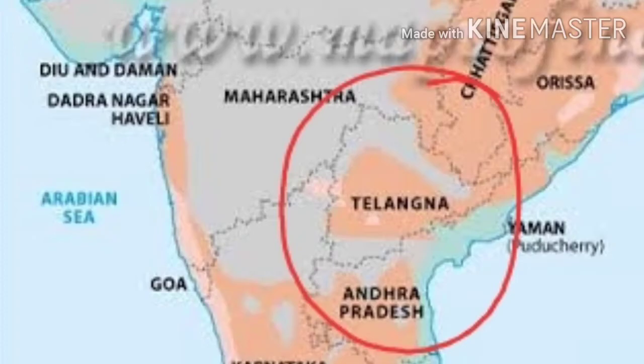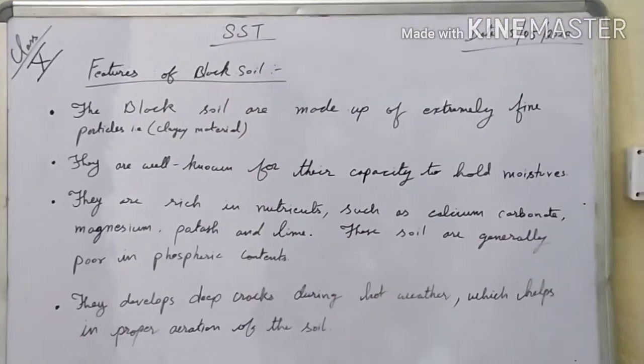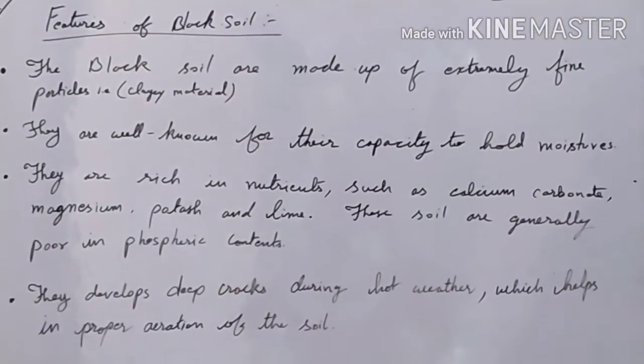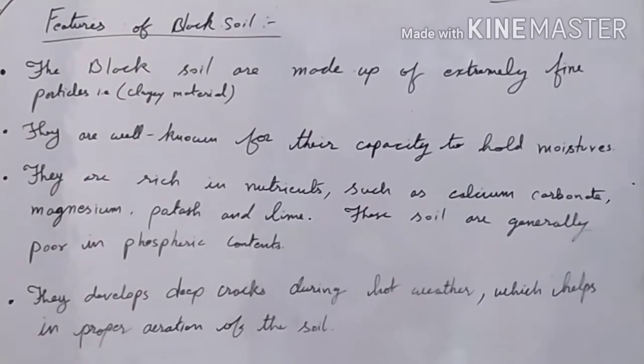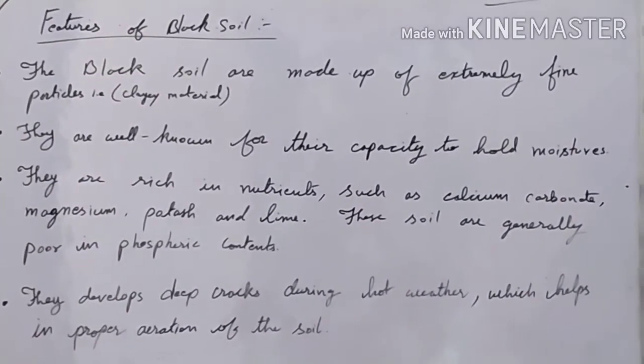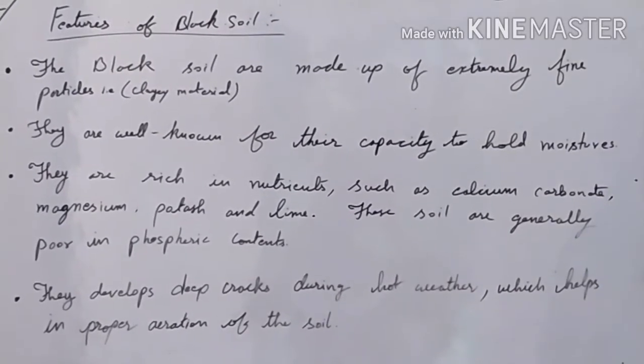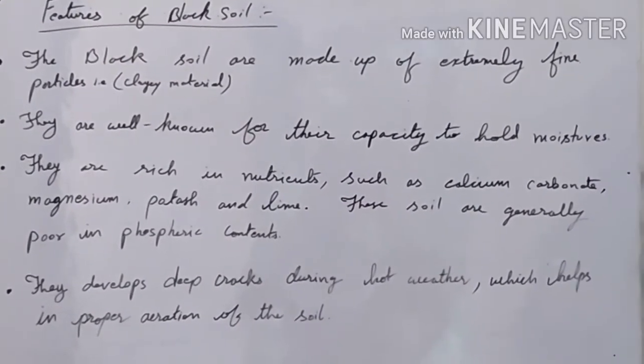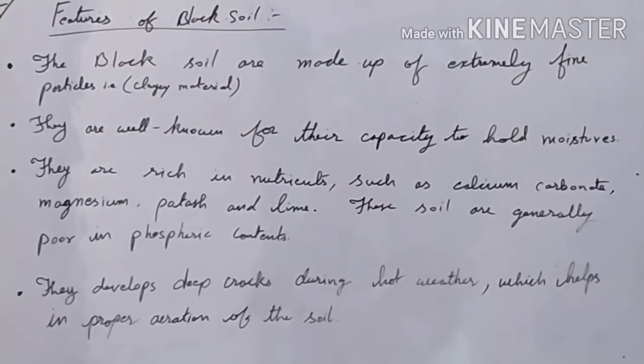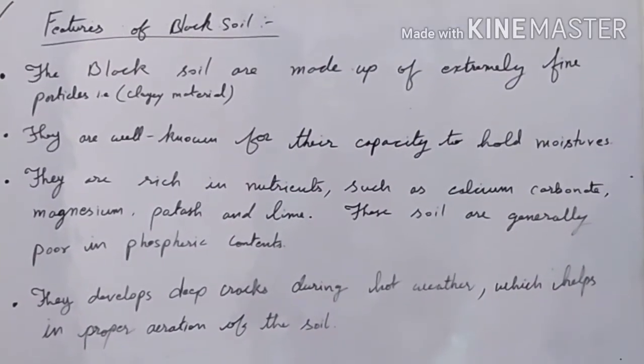Now let us understand some of the important features of the black soil. Black soil is made up of extremely fine particles, that is clay material. It is well known for its capacity to hold moisture. This is one of the important features of the black soil.